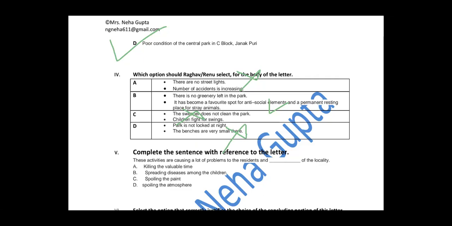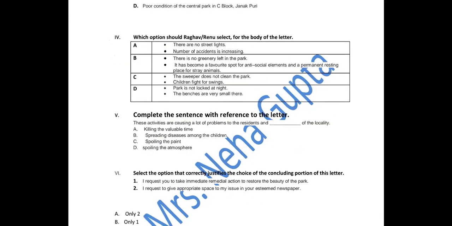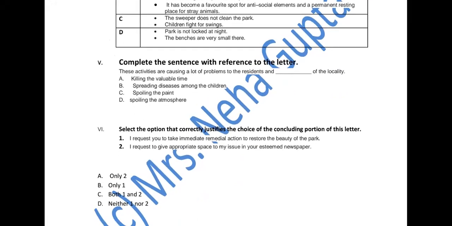Okay, fifth question. Complete the sentence with reference to the letter. These activities are causing a lot of problems to the residents and dash of the locality. What is it doing to the locality? Killing the valuable time of the locality. Time? How? No. Spreading diseases among the children.